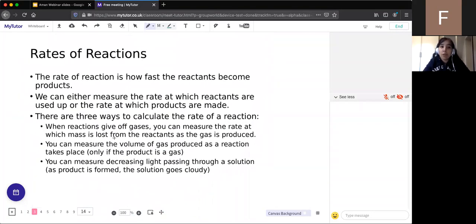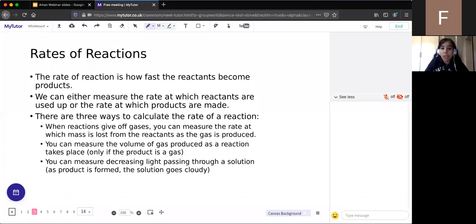So the rates of reactions. So the rate of a reaction is how fast the reactants become products. And there are 3 ways that you can calculate the rate of a reaction. There are 2 main ways. The first is that we can look at the rate of products produced. And the second is we can look at the loss of reactants. So as we do a reaction, the reactants are going to get used up. And so we can look at the rate at which those reactants are used up. Similarly, products are formed as we do a reaction. So we can look at the rate at which products are formed.